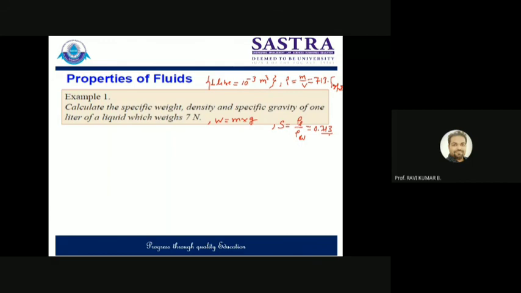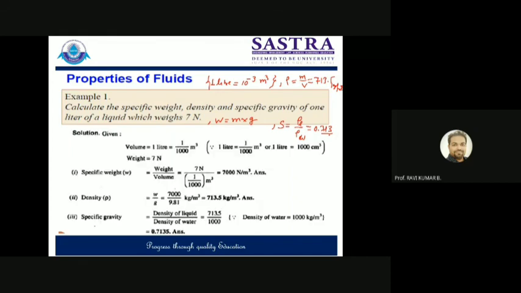So this kind of problem will come for 15 marks. Do you think this kind of problem actually deserves 15 marks? So those who have not done, you can look at here. Volume is given 1 liter, so we can say 10 to the power minus 3 as volume, and weight 7 Newton. So specific weight is weight divided by volume. So you got this value.